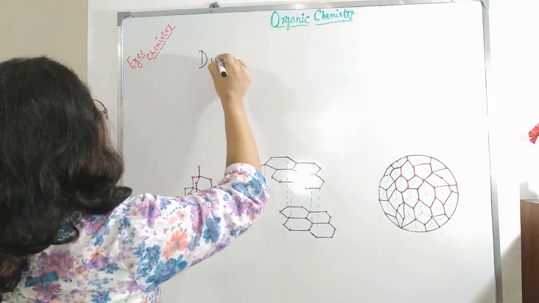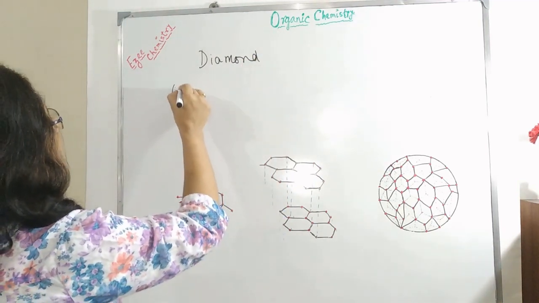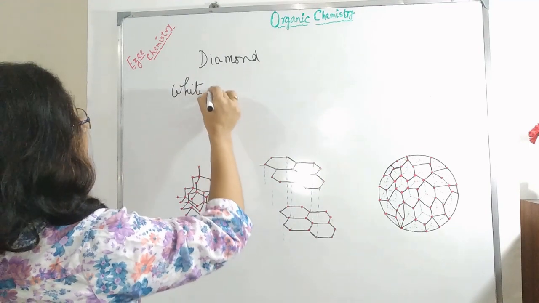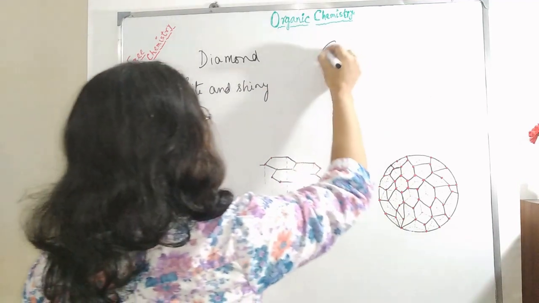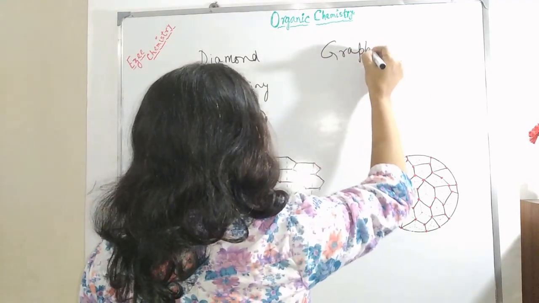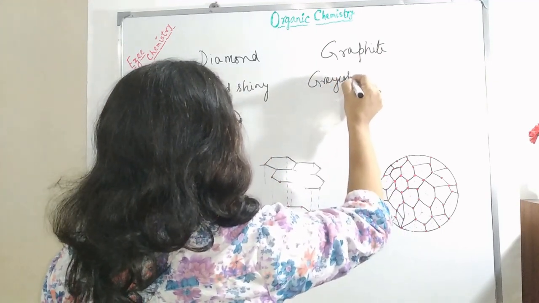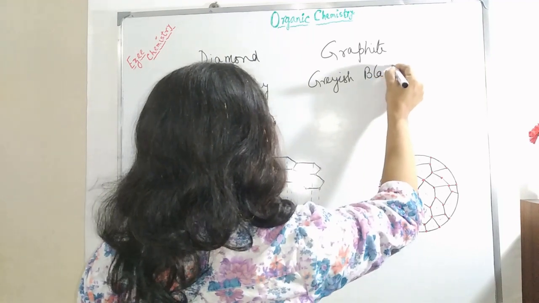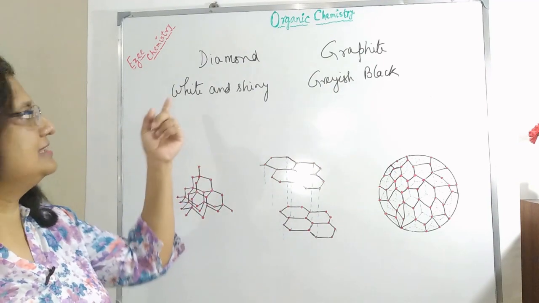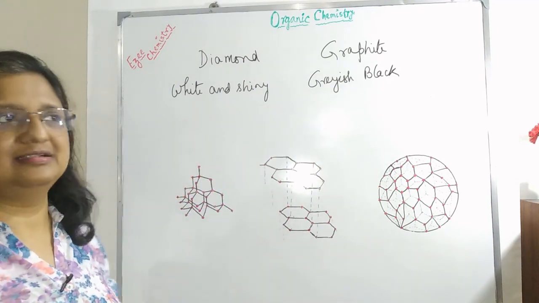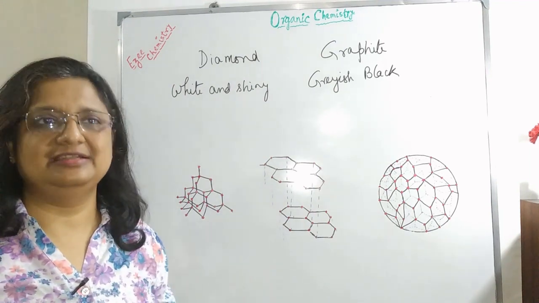In case of diamond, as we have seen, diamond is white and shiny, whereas in case of graphite, as we have seen, it is grayish black in color. So as we see, in both cases the color is very different. Next, if we look at their melting point, it is also very different.